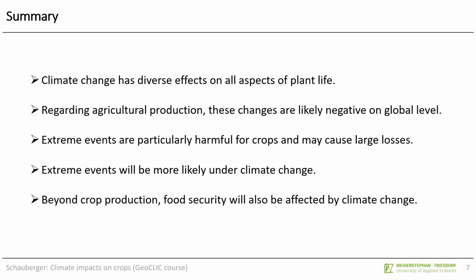So to sum it up, it can be stated that climate change has diverse effects on all aspects of plant life. Regarding agricultural production, these changes are likely negative on a global level. But extreme events are especially harmful for crops and may cause large losses. And those extreme events will be more likely under climate change. Beyond the crop production, food security will also be affected by global warming.